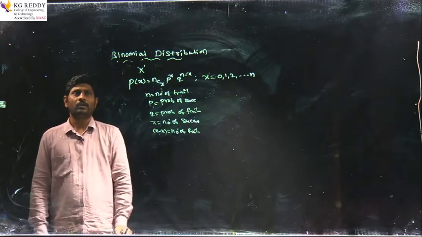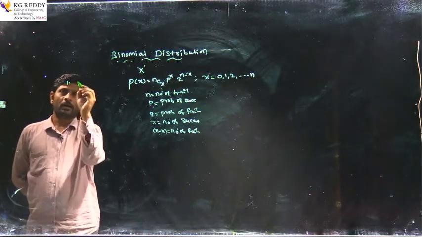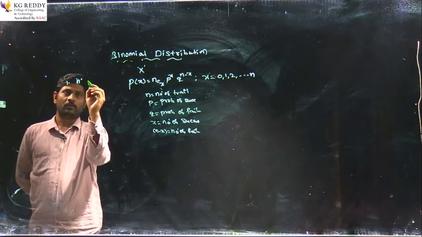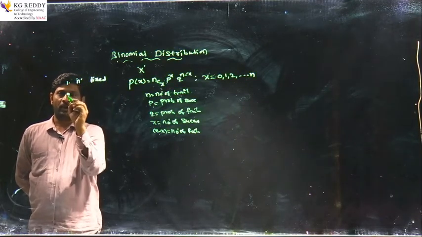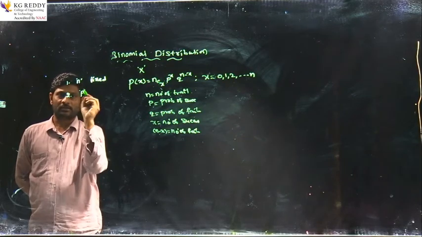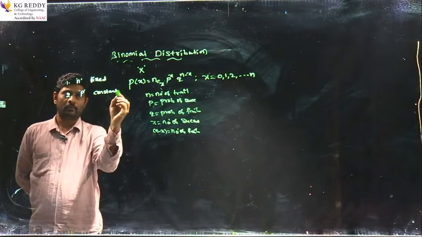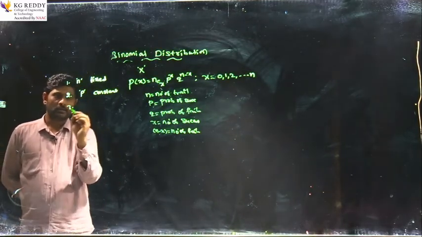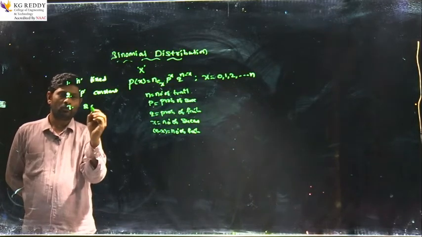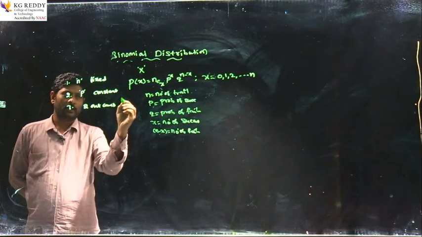Okay. There are assumptions for binomial distribution. One is, in binomial distribution, the number of trials is fixed, and the probability of success p is constant in each and every trial, and each experiment has two outcomes. For example, tossing of a coin, there are two outcomes, head and tail.